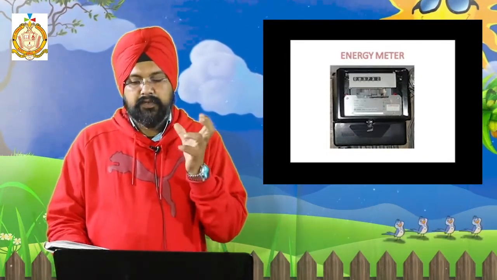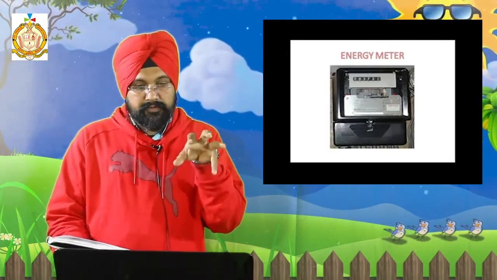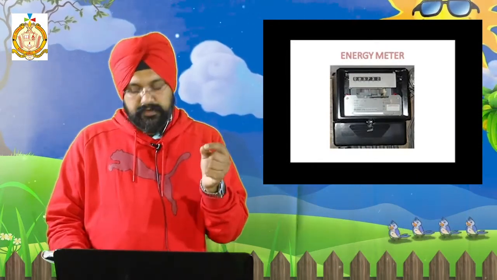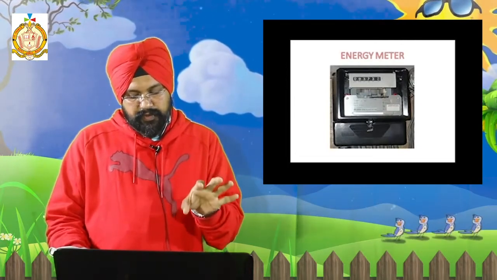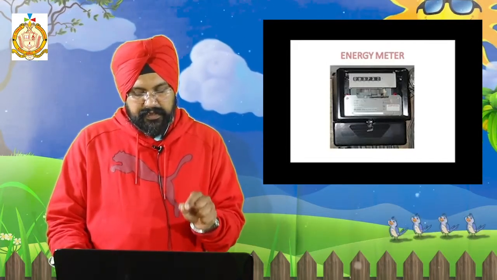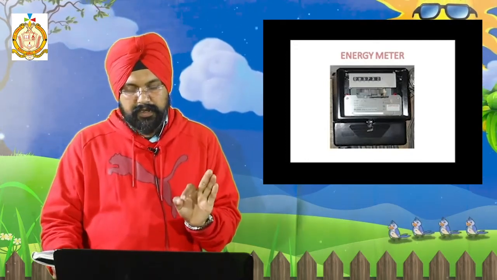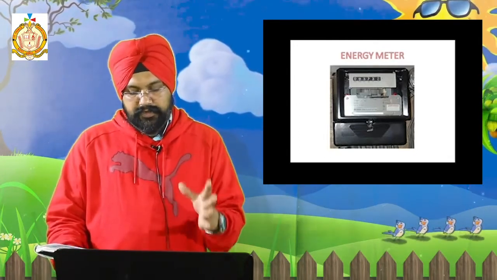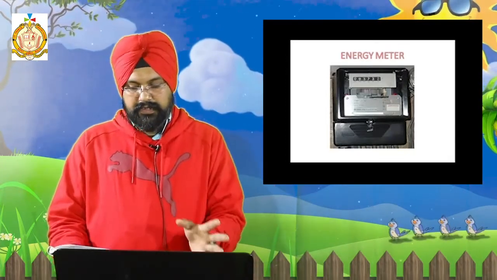This is your 23rd answer. Mark it, starting from the second line where it is written: energy meter. Connections are made to the distribution board through the main fuse and the main switch. The energy meter is a kWh meter, that is, a kilowatt hour meter. It measures the energy consumed by a consumer, for which the customer has to pay the electricity board.